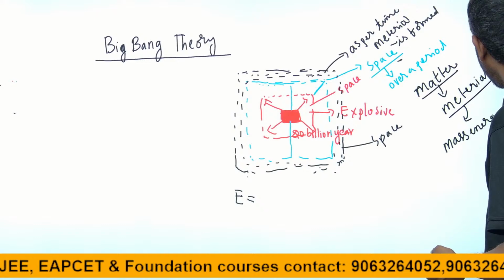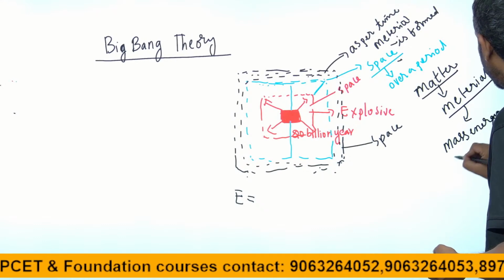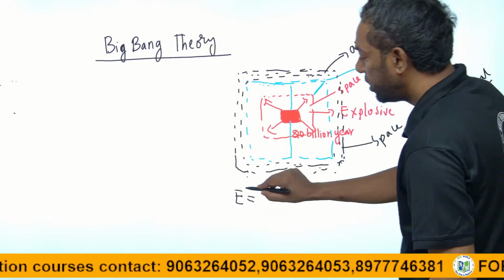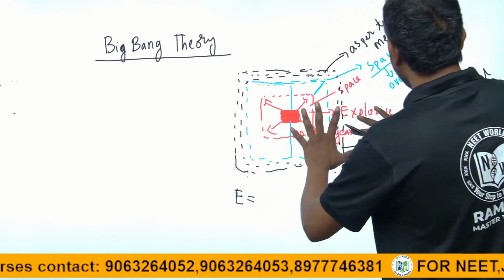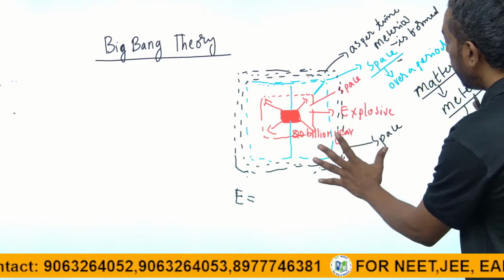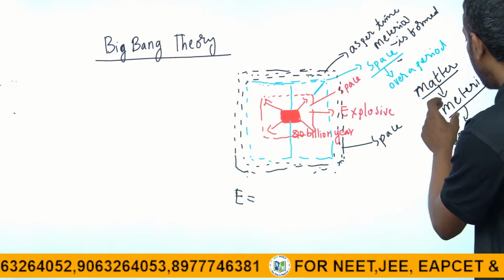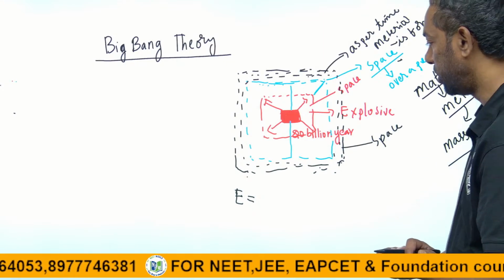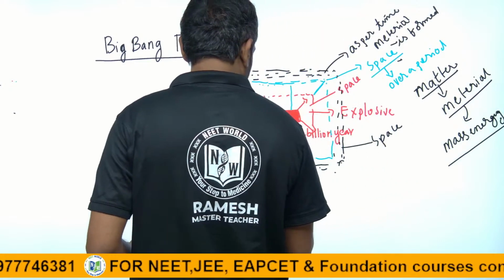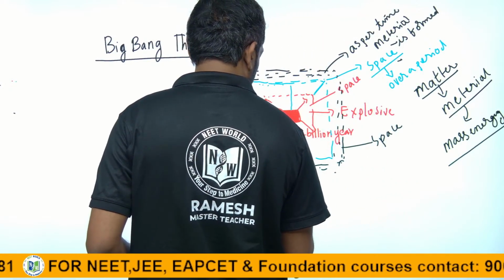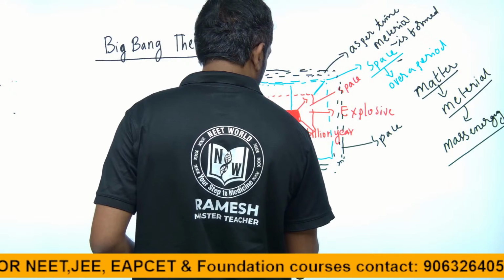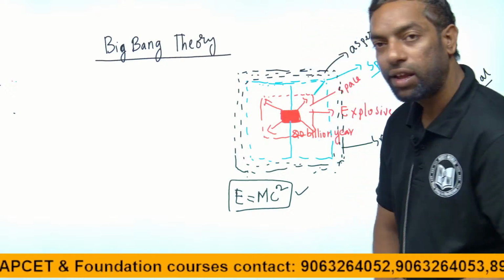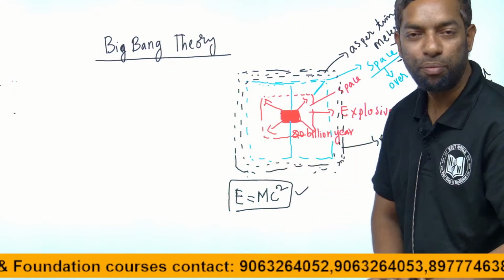The energy further divided over a period of time into material, and that material created mass energy after gravitational forces. E is equal to material, meaning mass, as per time. This equation comes from the Big Bang theory.